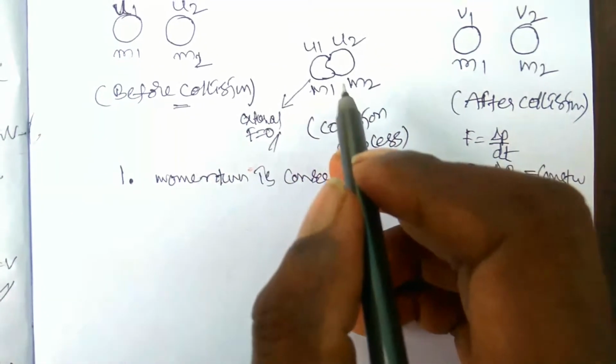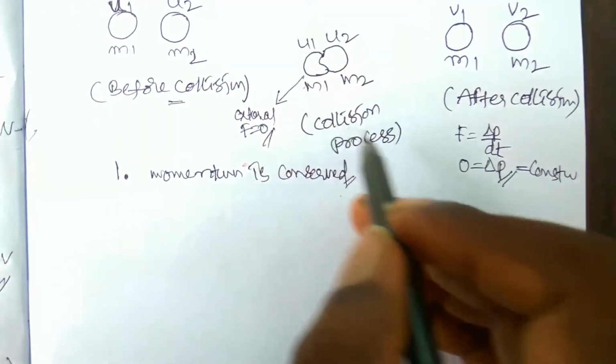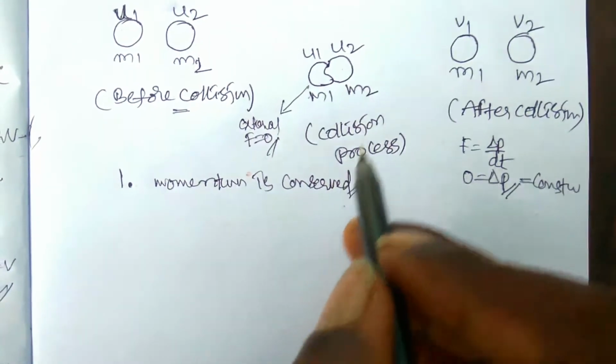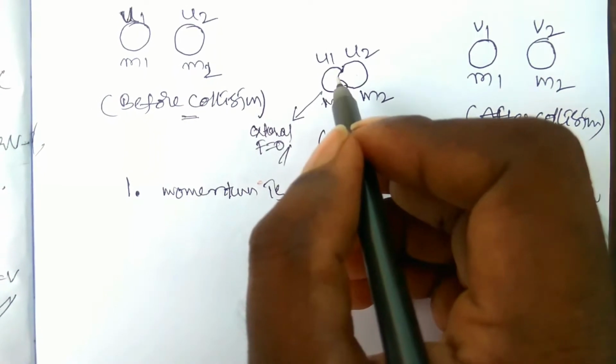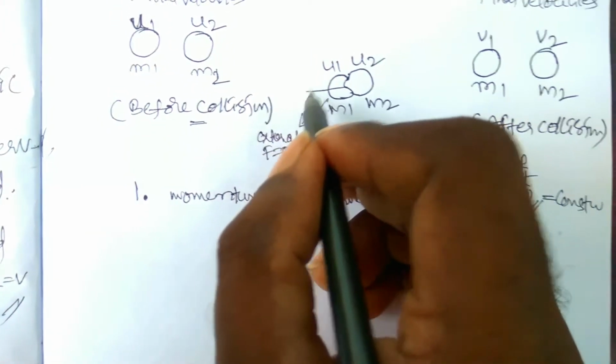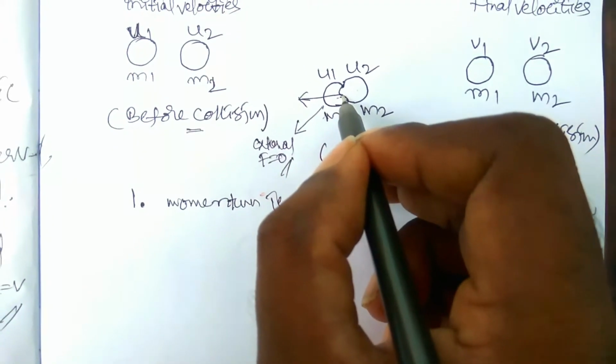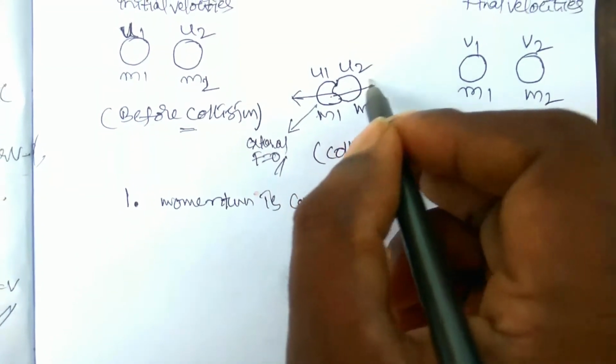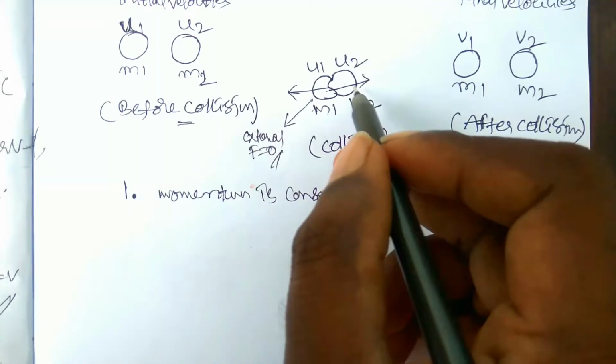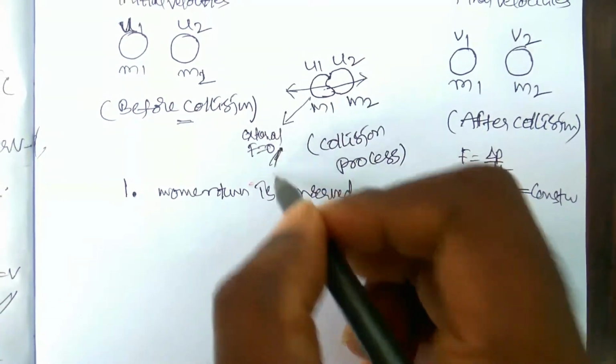Individually, forces act on the bodies, but for the system there is no external force. The normal force acts on the second body by the first body in this direction, and the normal force acts on the first body by the second body in the opposite direction. So the equal and opposite forces act on the bodies, and the net force should be equal to 0.